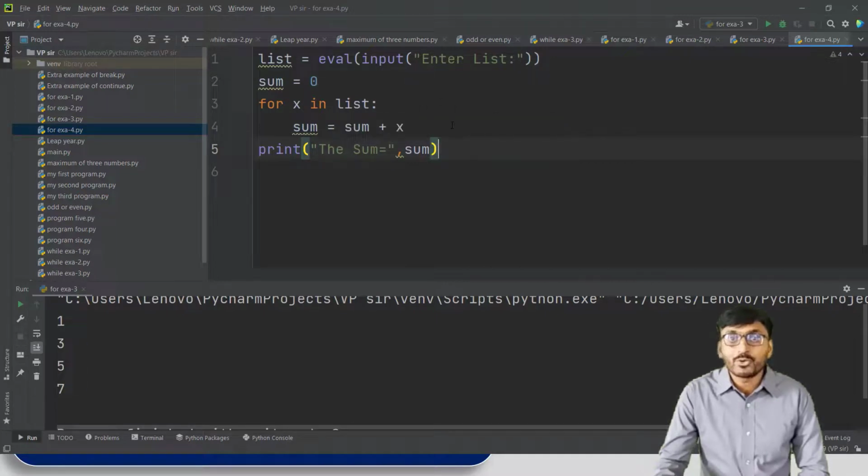So we get the total sum of all elements of the list, and last, print the sum is equal to this final value here, sum.